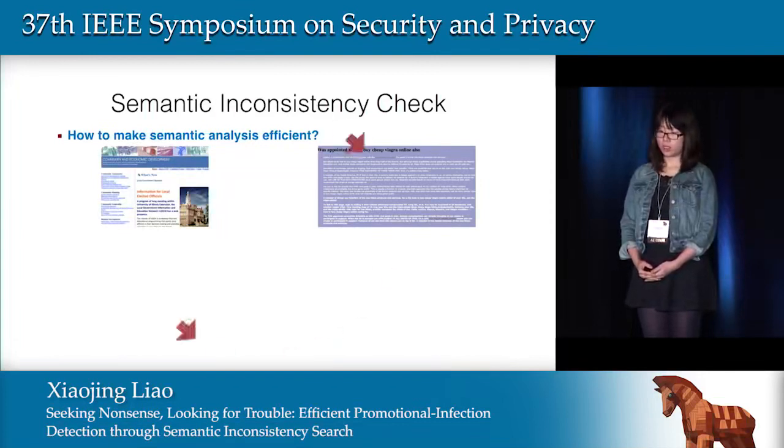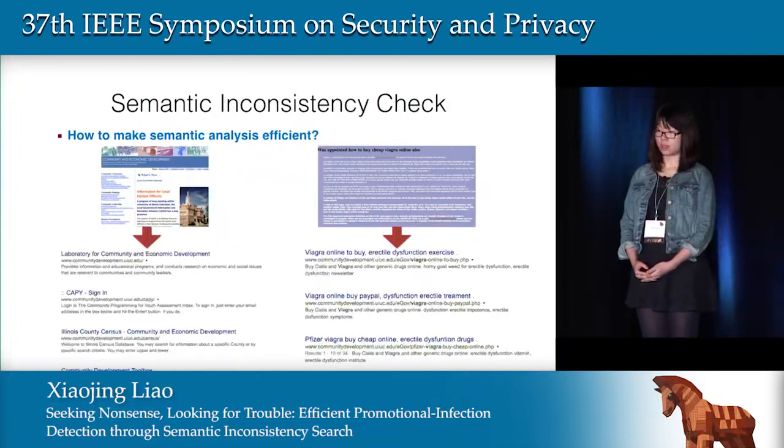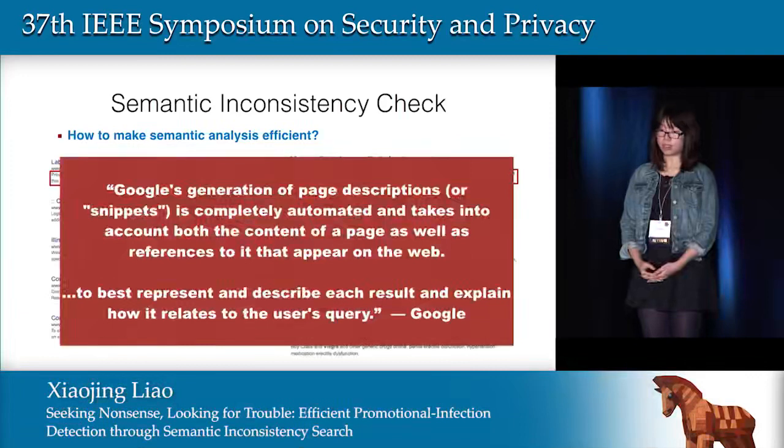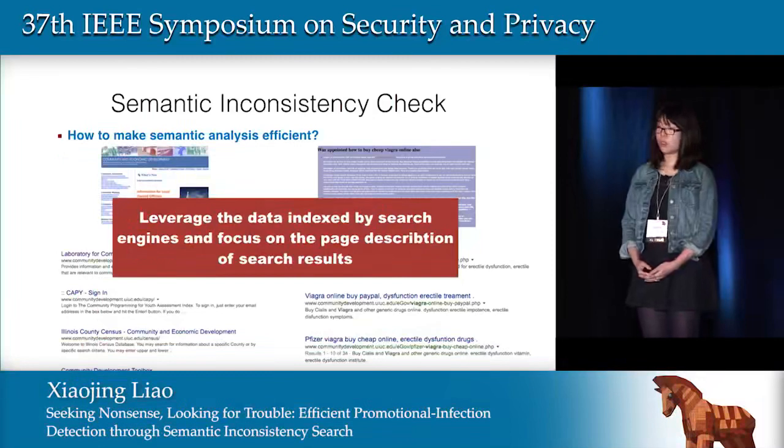In our project, we use search engine results as a source for semantic analysis of a site. A search engine result includes three elements: title, URL, and snippet, which is a short description of the website. The description in the search engine result represents and summarizes the web page and its relation to the user's query. Considering their representativeness, we utilize the data from search engine results and their page descriptions for semantic analysis. Note that the whole process of our system relies only on search engine results.